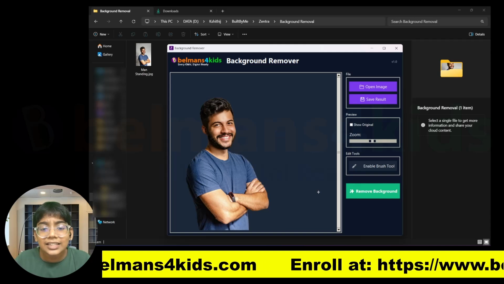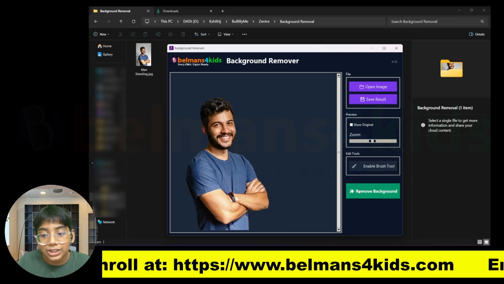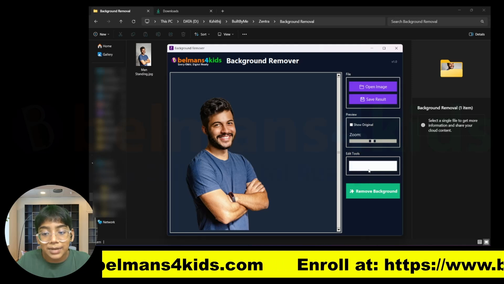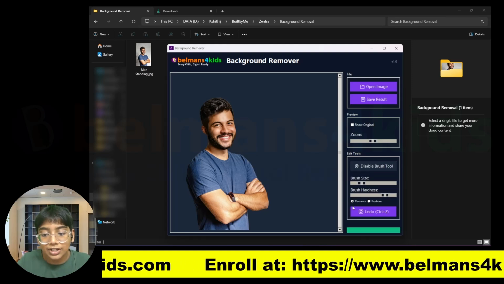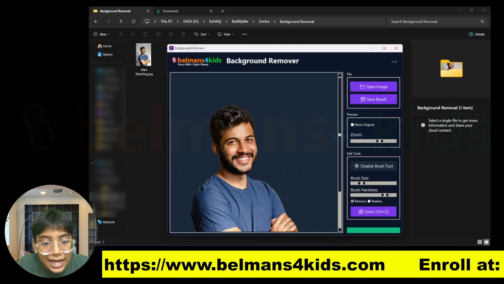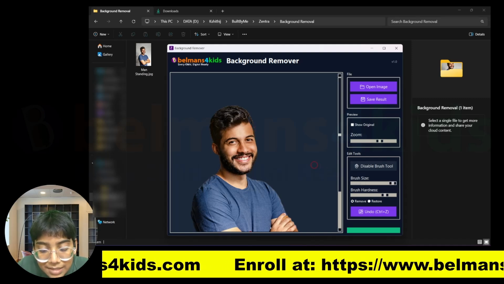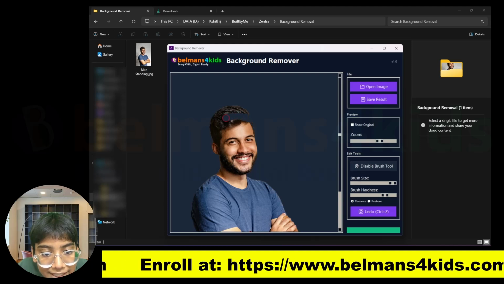Now let's say that there were some imperfections with this. Well, then this is where the brush tool comes in. You can see that there is a brush tool over here. You can just press on that, and then after that you can even zoom in a little bit and you can just remove parts from the image. You can even increase the brush size and then easily remove it like that.